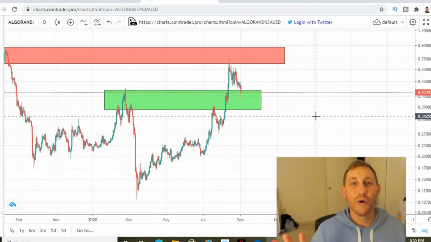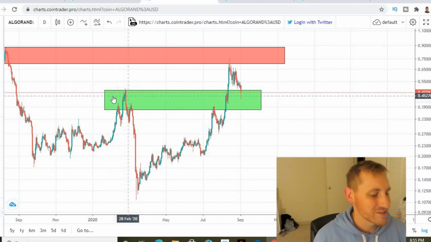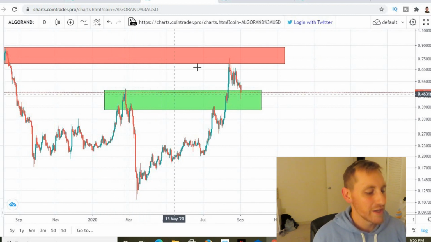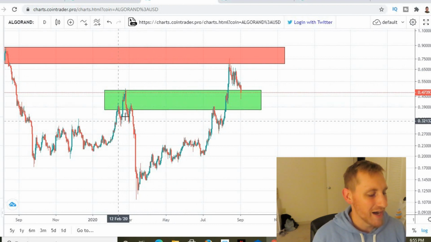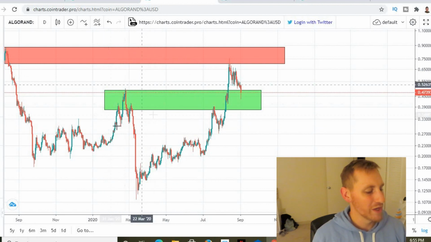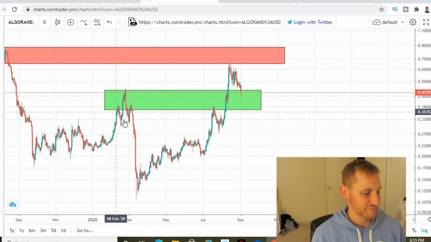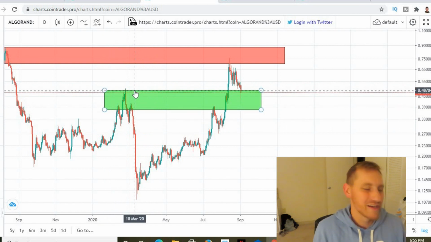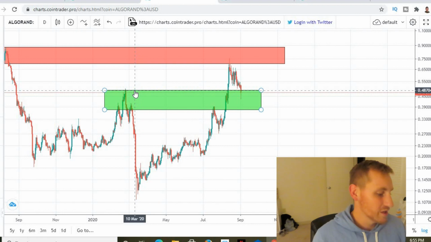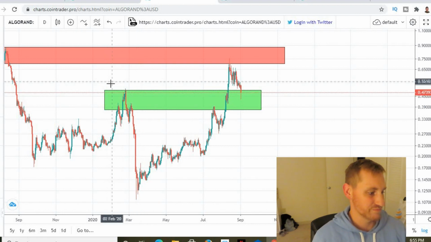Now, there's two points where I think this correction could end, right? I think it could end at the top of this local high here, and also these two highs. This was a cool head and shoulders pattern here, right? This is really perfect. Usually they're kind of sloppy. There's something I just saw in the charts, and I thought you guys would think was cool too. This head and shoulders here was beautiful if you love charts, right?